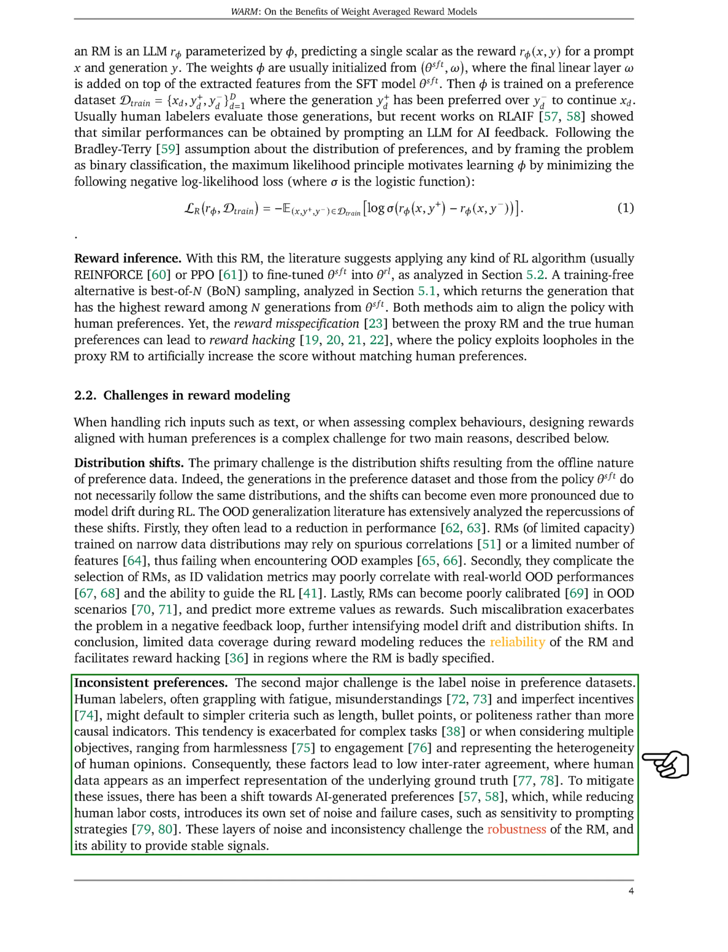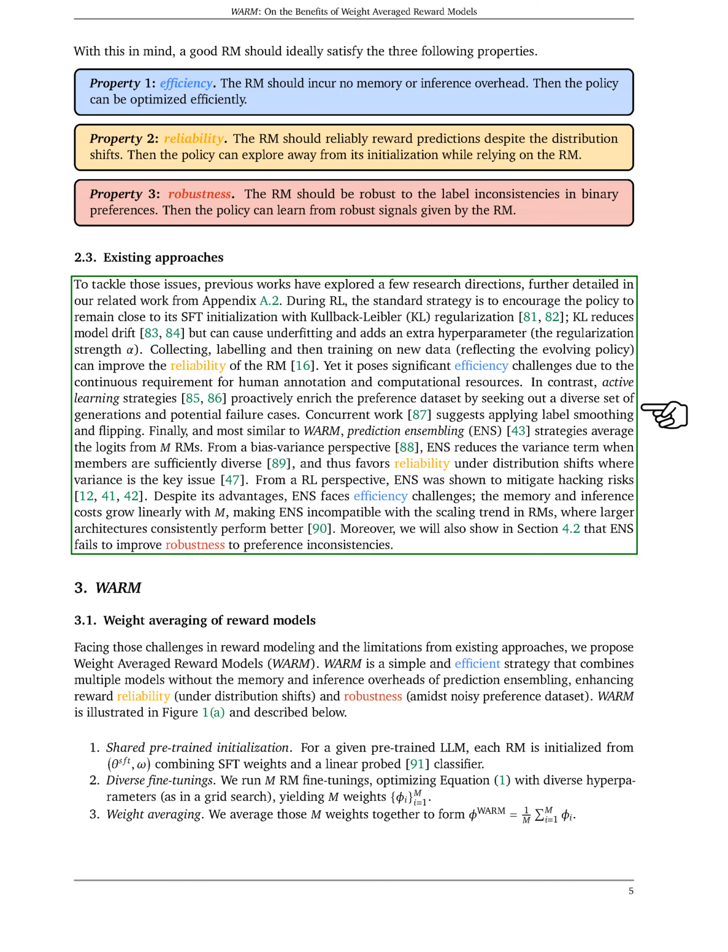Section. Existing approaches. In the past, researchers have tried various methods to address the challenges in reinforcement learning, RL. One common approach is to keep the policy close to its initial state using a technique called Kullback-Leibler regularization. This method helps to prevent the model from drifting too far from its original state, but it can also lead to underfitting and requires an additional hyperparameter for regularization strength. Another strategy is to continuously collect, label, and train on new data that reflects the evolving policy. This can enhance the reliability of the reward model, but it's not very efficient because it requires constant human annotation